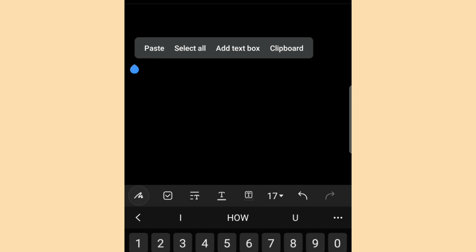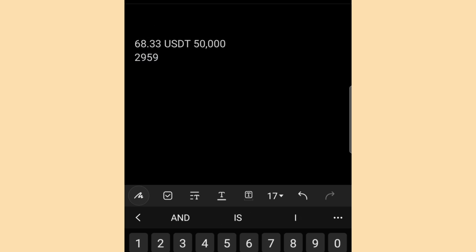So let me paste it here. We are working with 68.33 USDT for 50,000 naira, the equivalent of this VET coin.